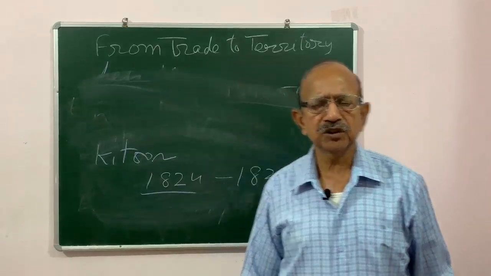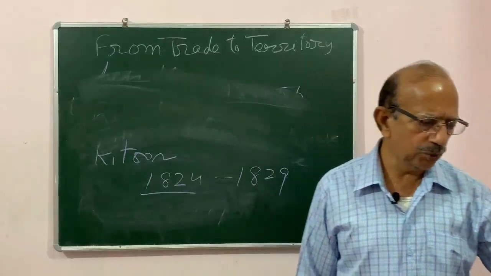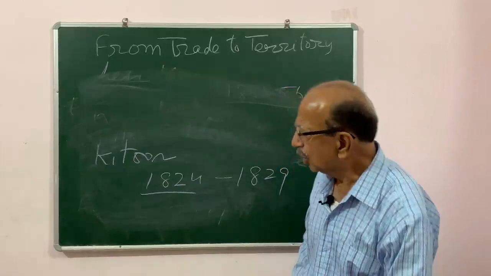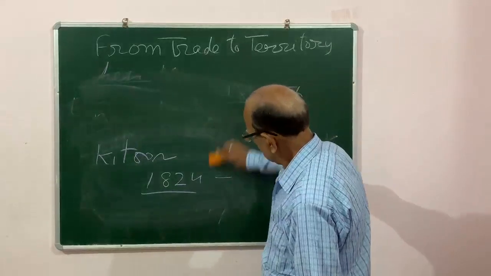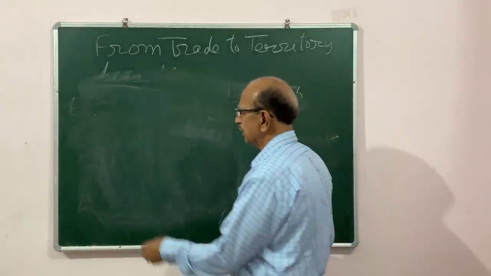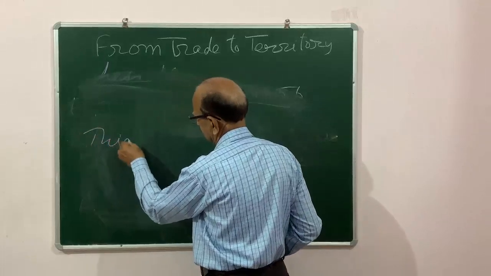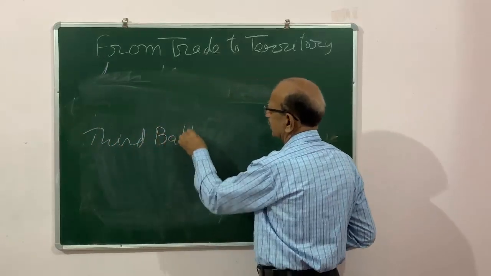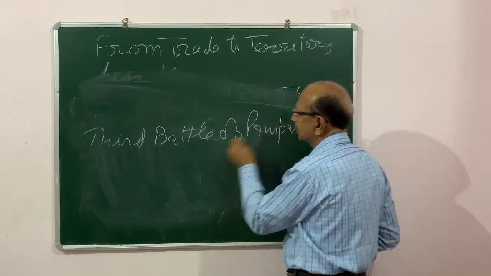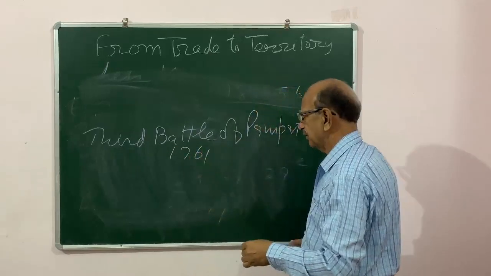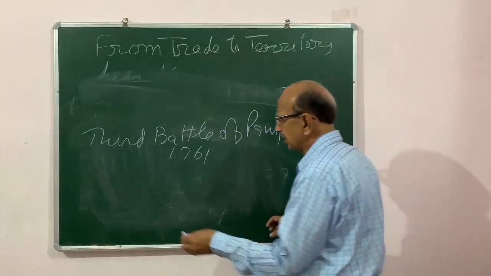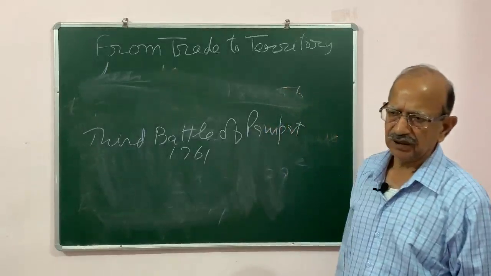Then again there was opposition in the shape of the Marathas, whose position was quite sound till the third battle of Panipat. The third battle of Panipat was fought in 1761, between the Marathas and Ahmad Shah Abdali. Ahmad Shah Abdali won the battle and he left.